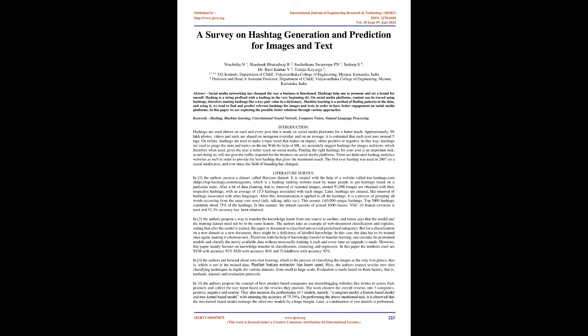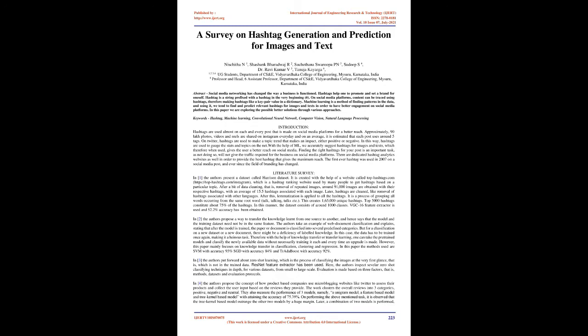On Twitter, hashtags are used to make a topic trend that makes an impact, either positive or negative. In this way, hashtags are used to gauge the stats and topics on the net. With the help of ML, we accurately suggest hashtags for images and texts, which, when used, gives the user a better reach on social media.